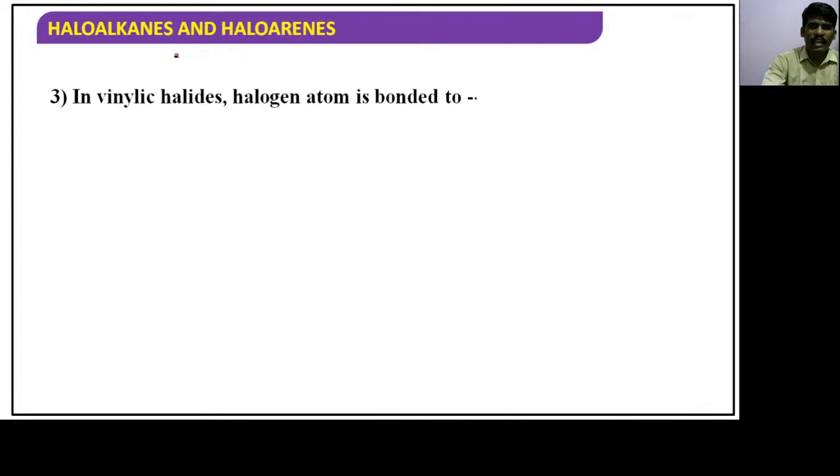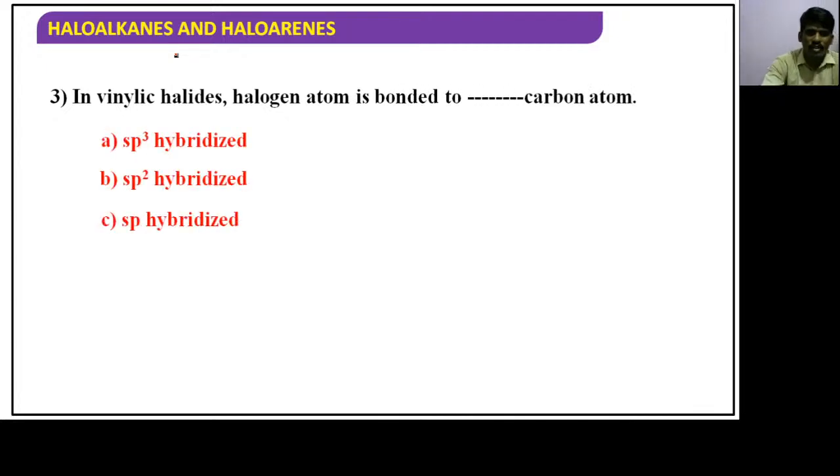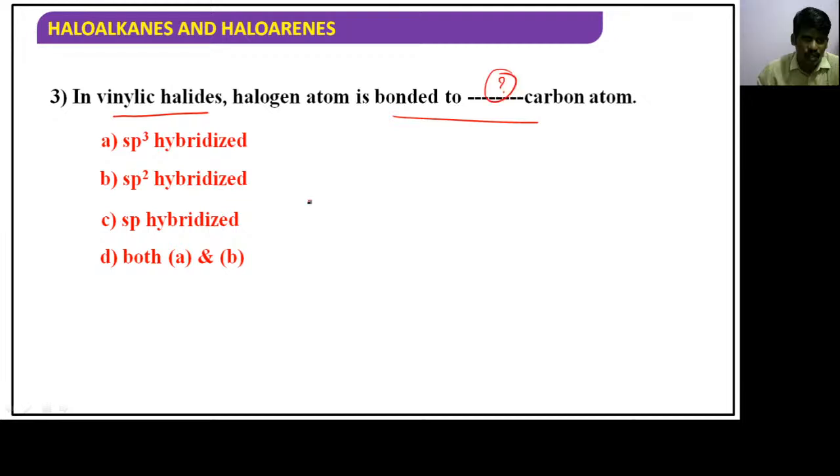Next, another very important question, guys. In vinylic halides, the halogen atom is bonded to which hybridized carbon? You have to answer: sp3, sp2, sp, or both A and B. You have to answer it fast.